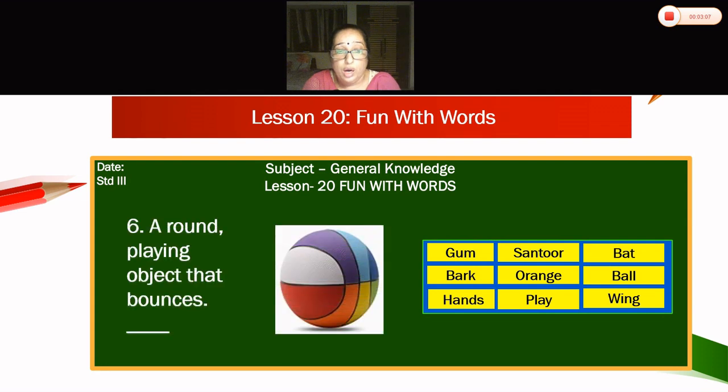Sixth. A round playing object that bounces. Yes, that is ball. Everybody like to bounce a ball. Yes children, a round playing object that bounces. It is ball.